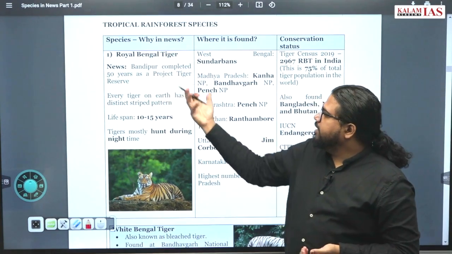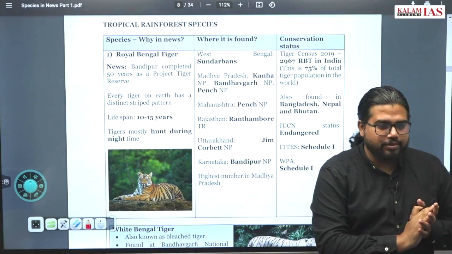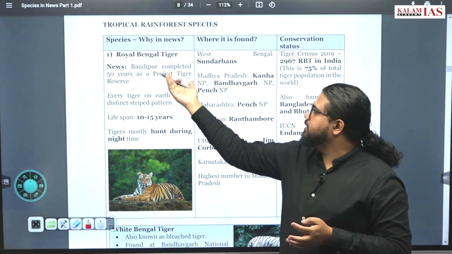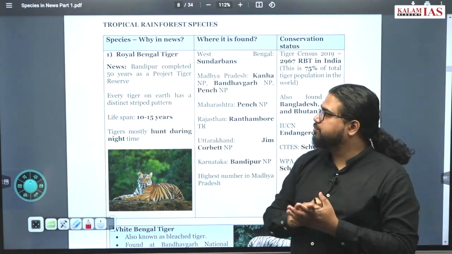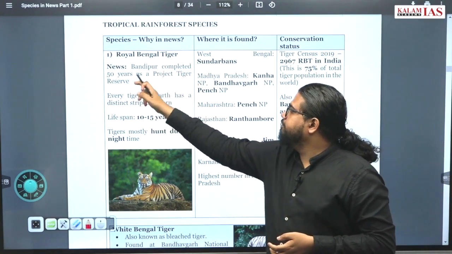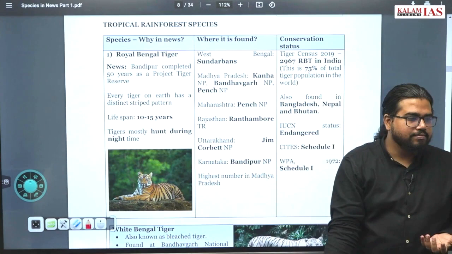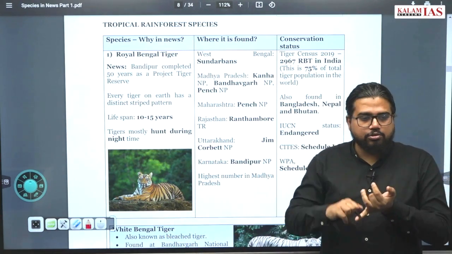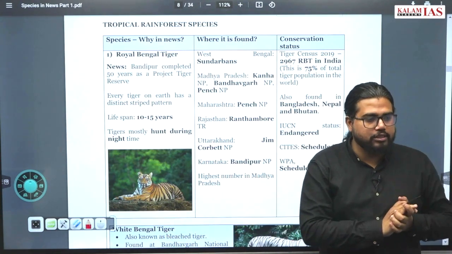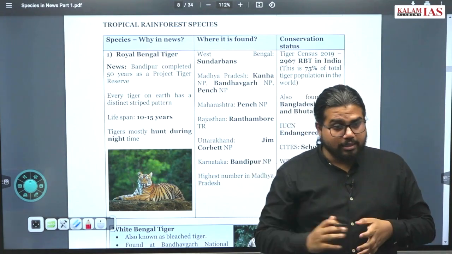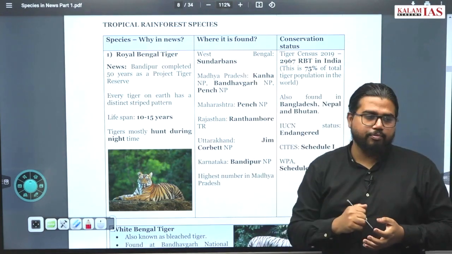Now, why are we discussing this? Because the Bengal tiger is in the news in many ways. One news item, from within the last 2 weeks, is that Bandipur completed 50 years as a Project Tiger Reserve. When did Project Tiger start? 1973. So in 2023, it is 50 years since Project Tiger began. So there is a high chance some question can come from Project Tiger.